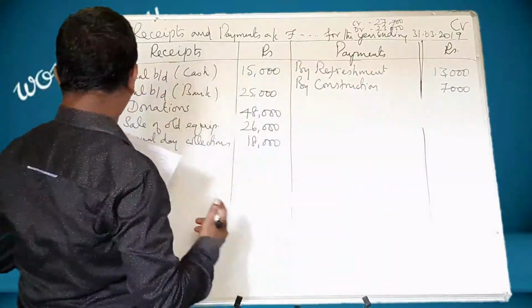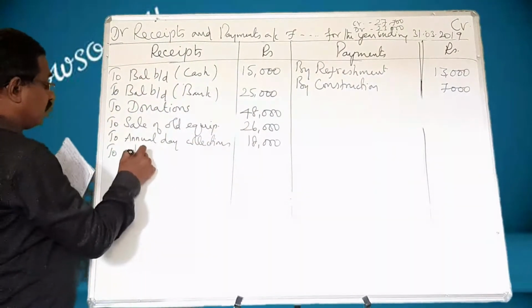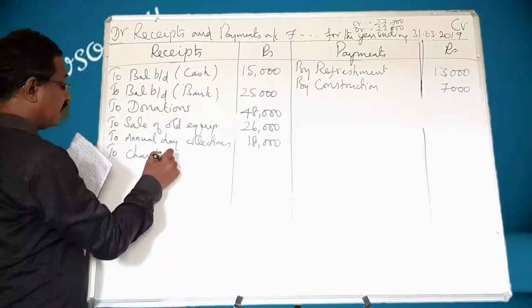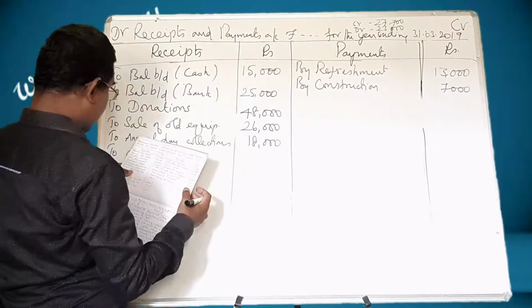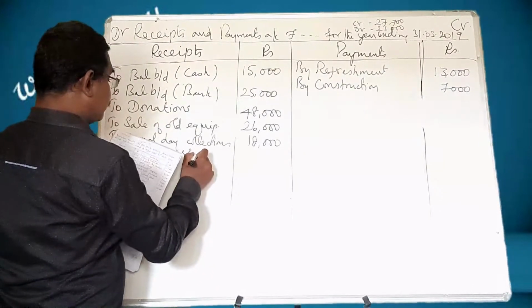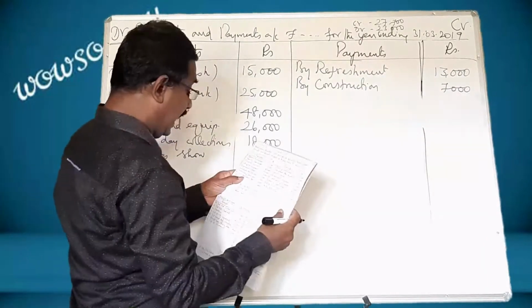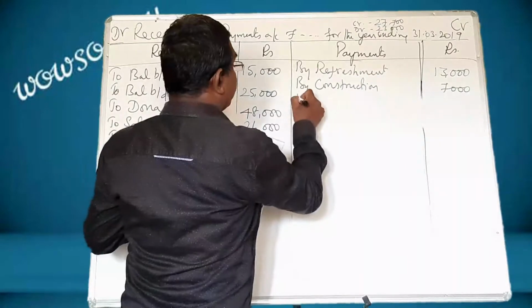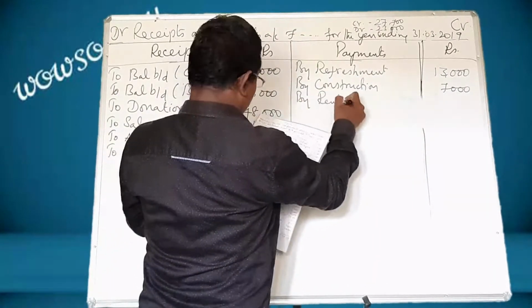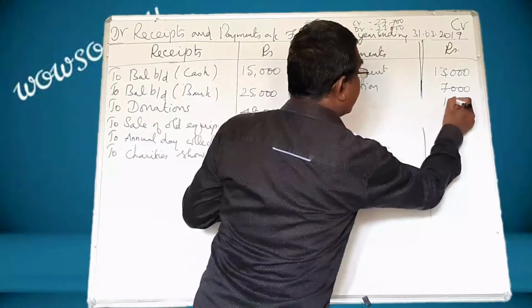Receipts from charity show, it is an income to charities. So, what is that amount received? 4,000. And rent paid, payment by rent. What is that amount? 1,000.